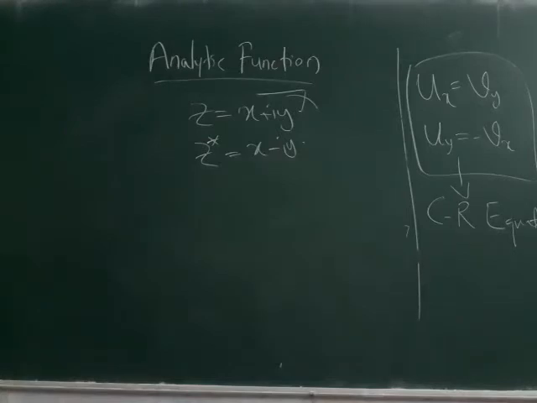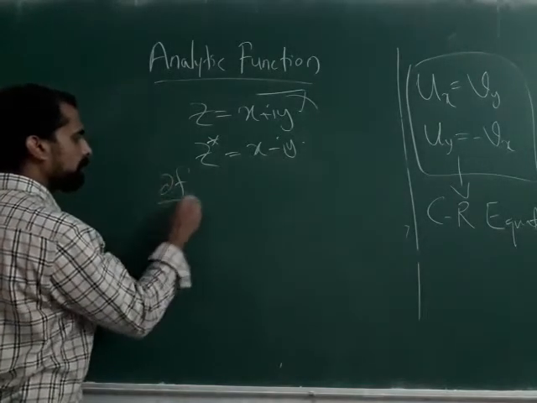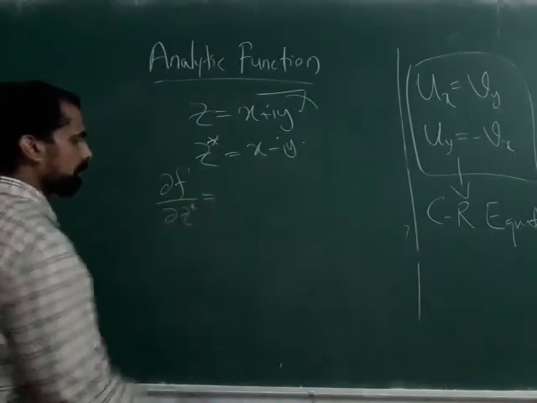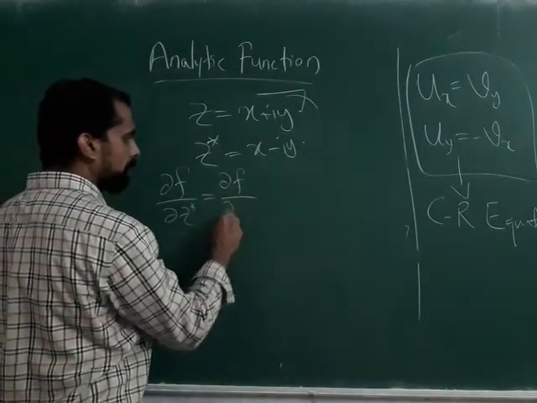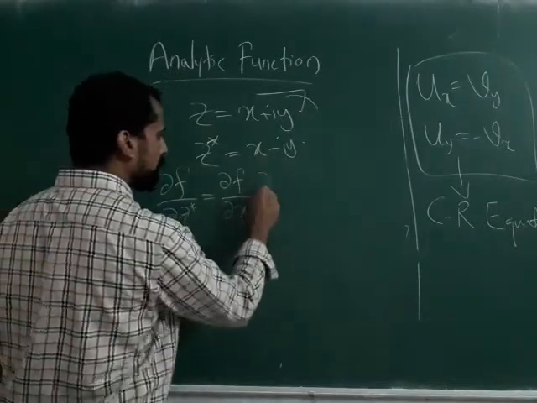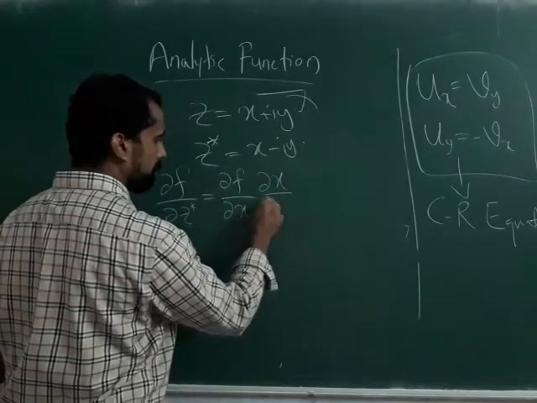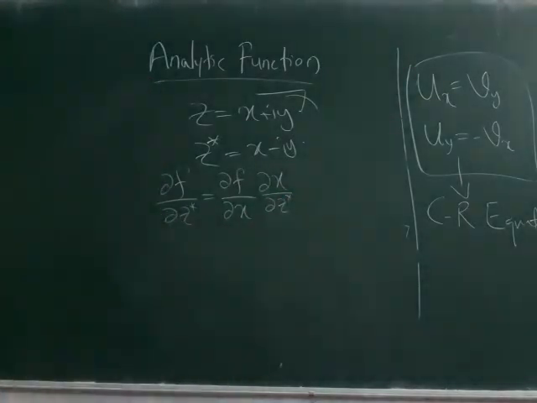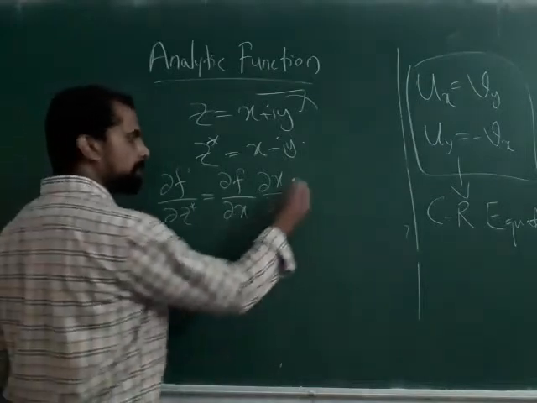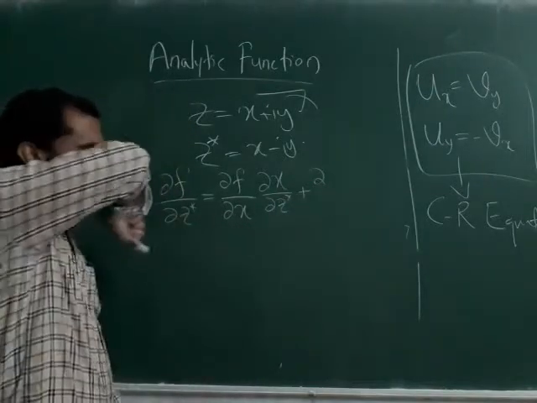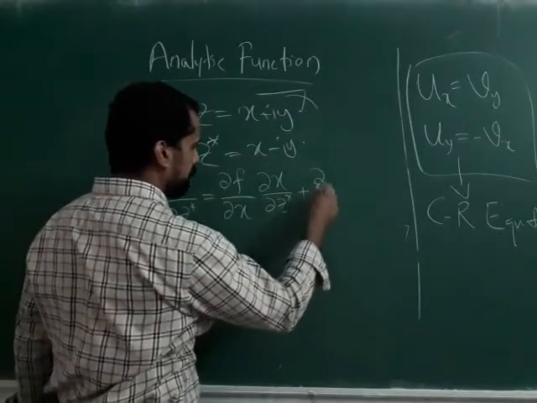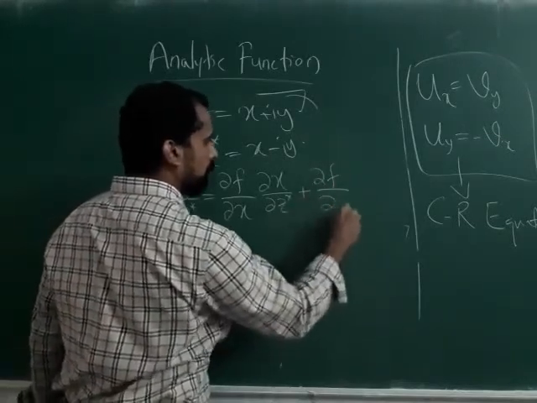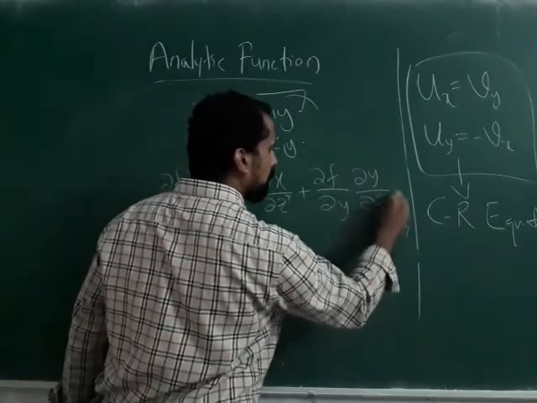Now, if you are taking dou f by dou z star, you can write it in this way: dou f by dou x into dou x by dou z star, plus, because you know the partial derivative, you can do it like this: dou f by dou y into dou y by dou z star.